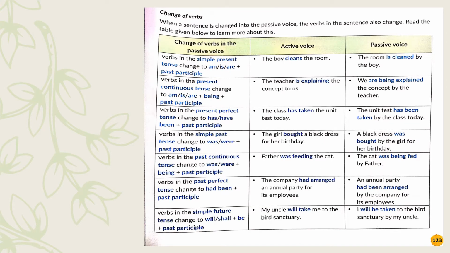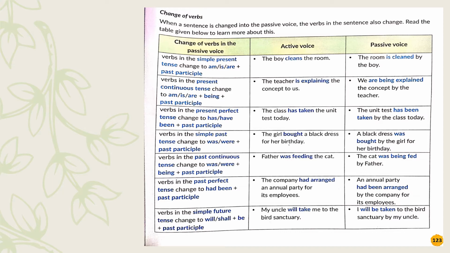Here is a small table to help you understand how the change of verbs are taking place. When a sentence is changed into the passive voice, the verbs in the sentences also change. Now see here. Verbs in the simple present tense change to am, is, are plus the past participle. For example, if in the active voice we say the boy cleans the room, in the passive voice it becomes the room is cleaned by the boy.